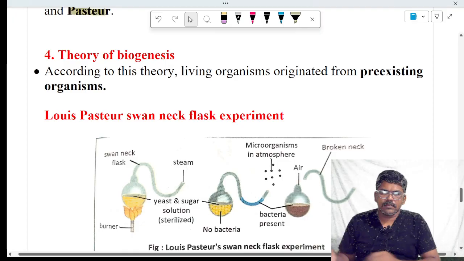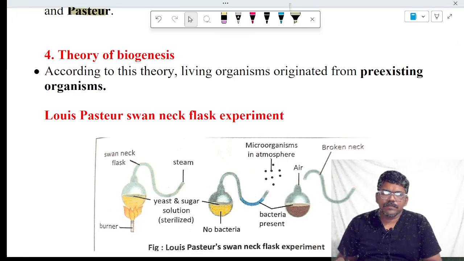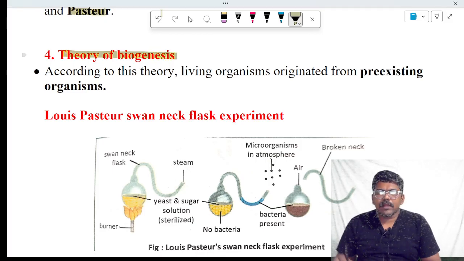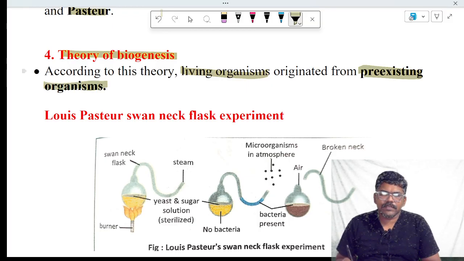Next theory, which will explain about the origin of first life, is the theory of biogenesis. According to the theory of biogenesis, living organisms always evolved from pre-existing organisms.